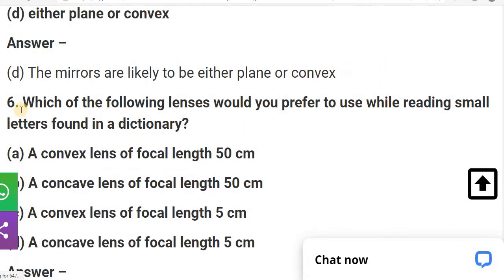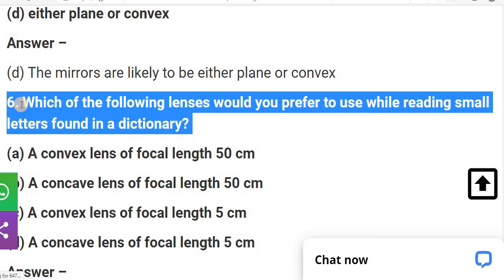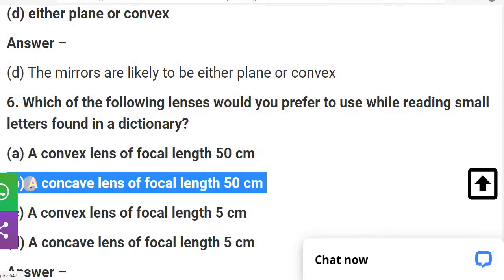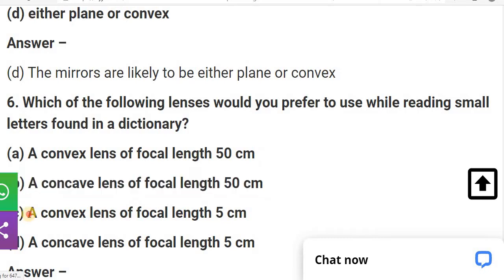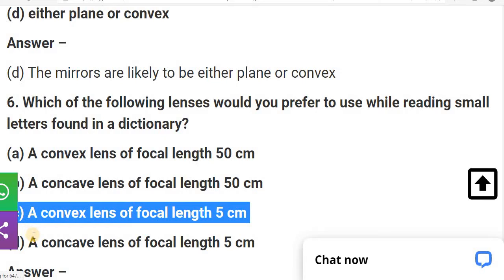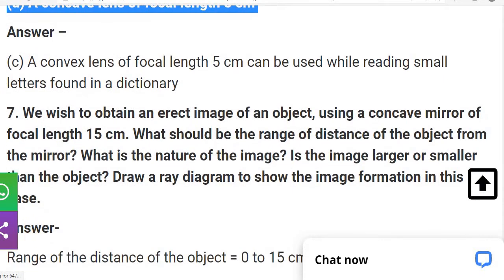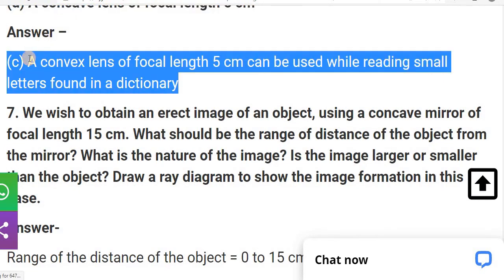Let's see one more time. Question number 6: which of the following lenses would you prefer to use while reading small letters found in a dictionary? Option A is a convex lens of focal length 50 centimeter, B a concave lens of focal length 50 centimeter, C a convex lens of focal length 5 centimeter, and option D a concave lens of focal length 5 centimeter. So your answer is C. A convex lens of focal length 5 centimeter can be used while reading small letters found in a dictionary.